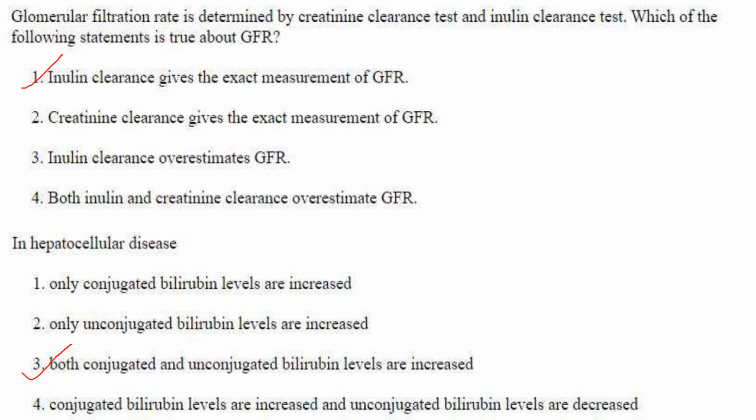Then next one. In hepatocellular disease, both conjugated bilirubin levels are increased. Only unconjugated bilirubin levels are increased. Both conjugated and unconjugated bilirubin levels are increased. Conjugated bilirubin levels are increased, unconjugated are decreased. So in hepatocellular diseases, that is in hepatitis and cirrhosis, the liver's ability to process and transport bilirubin is impaired. So this leads to the accumulation of both conjugated and unconjugated bilirubin in the blood. So the answer here is option 3, that is both conjugated and unconjugated bilirubin levels are increased.